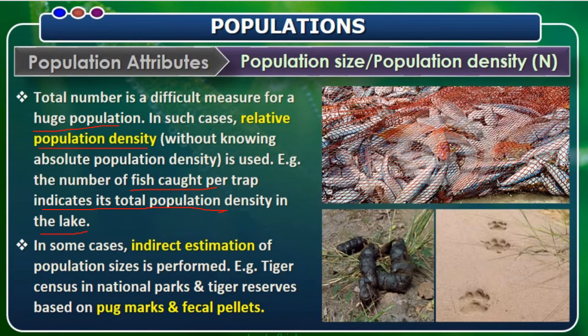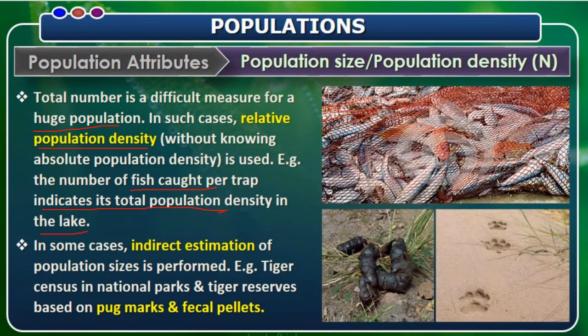Per trap means while they are catching in a net, they consider how much fish is being caught, or maybe it is measured in weight. It can be measured at each trap: one trap, two trap, three trap, four trap. If you get the same amount of fishes in each trap, it is understood that many fishes exist over here.